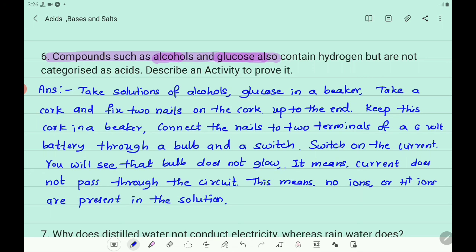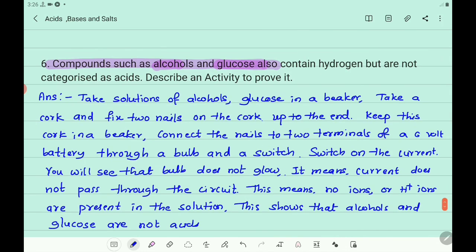This shows that alcohols and glucose are not acids. This is the answer for this question.